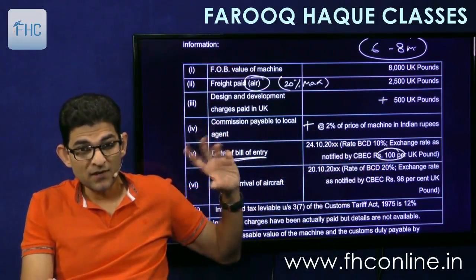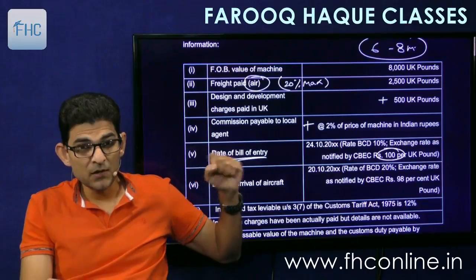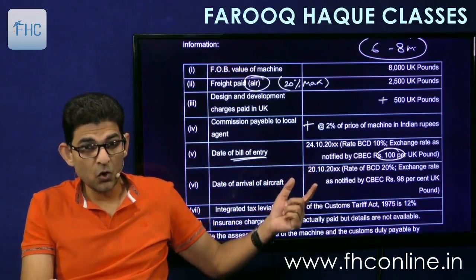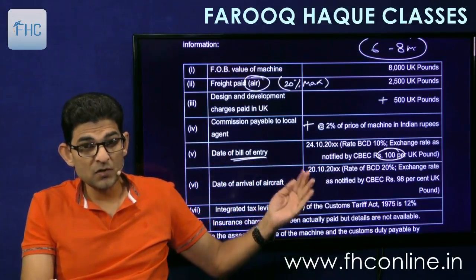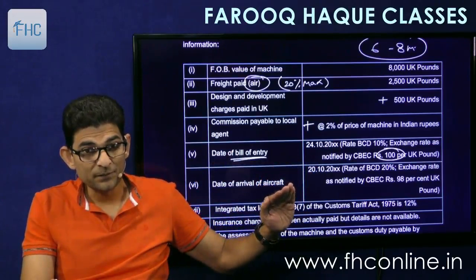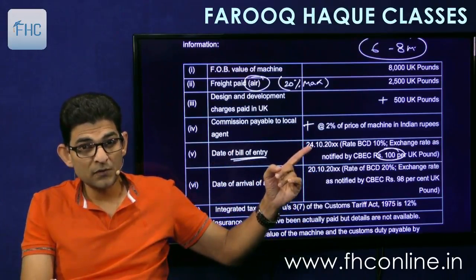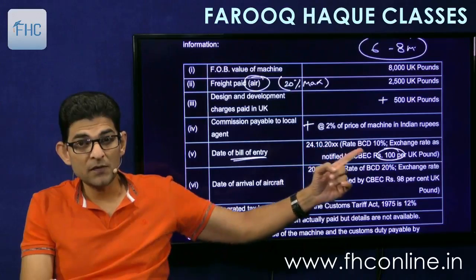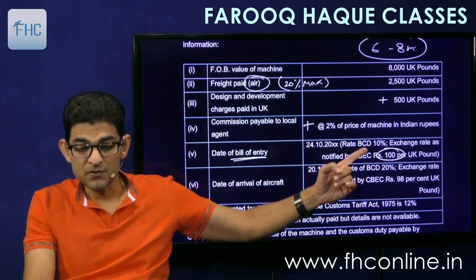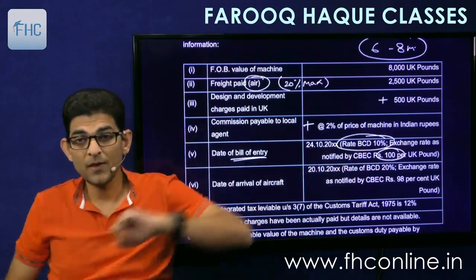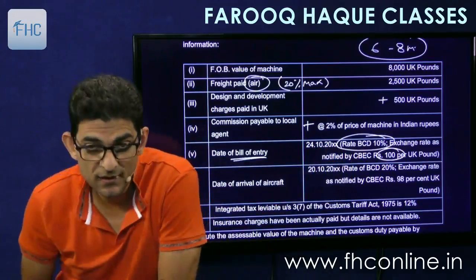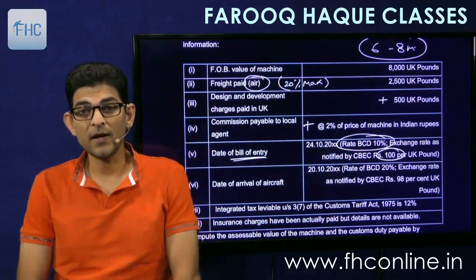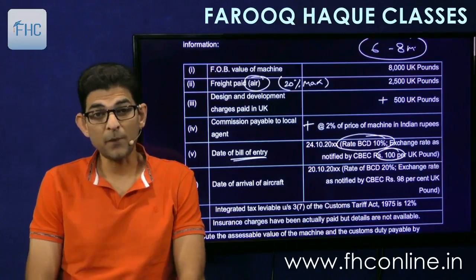But as far as the rate of duty is concerned, you will see the bill of entry or arrival of the aircraft, whichever is later. So bill of entry is later, so we'll take the date of bill of entry. So we'll apply BCD rate of 10%. So rate will be taken as 10% and exchange rate at 100 per UK pound.